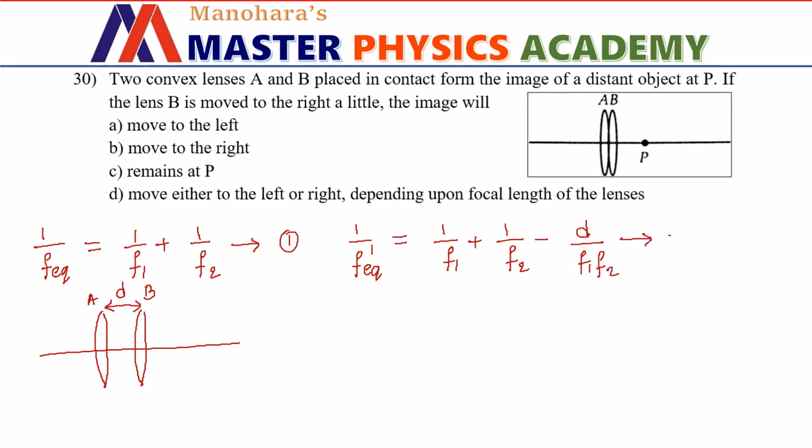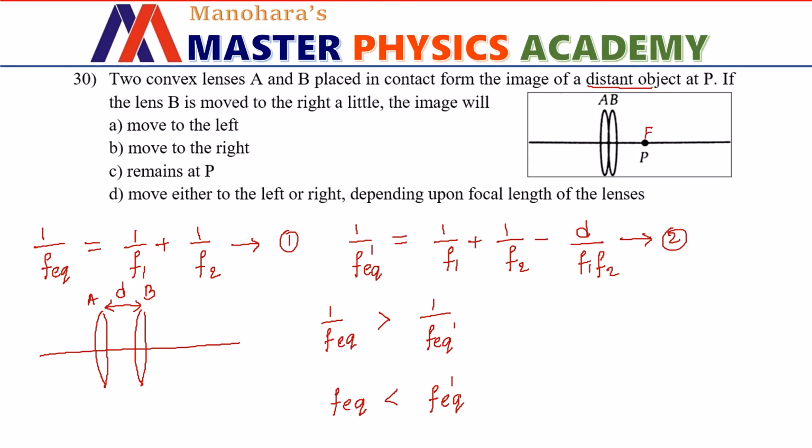Now observing equations 1 and 2, we can clearly say that 1 by F equivalent is a little greater than 1 divided by F equivalent dash. What does that indicate? F equivalent is less than F equivalent dash. So in the question they are asking that if the lenses are kept at some distance apart, where is the image getting formed? It is given that the object is far away, like the distant object is mentioned, right? So the object will be further away from the combination of lenses. So the image is almost nearer to the principal focus.